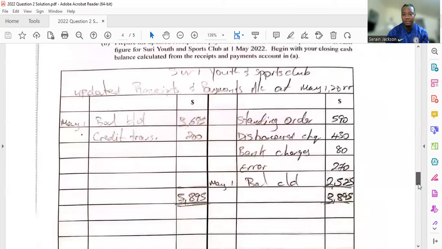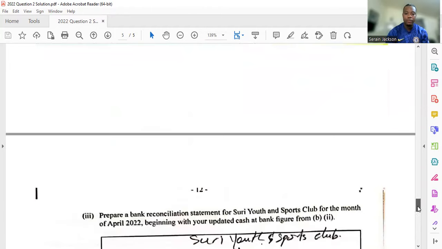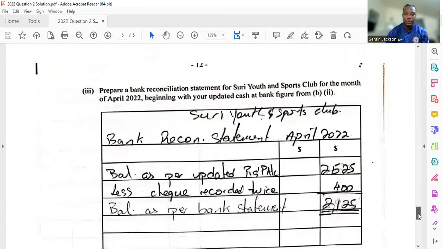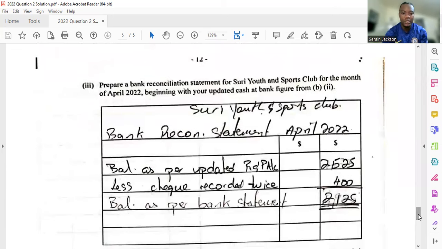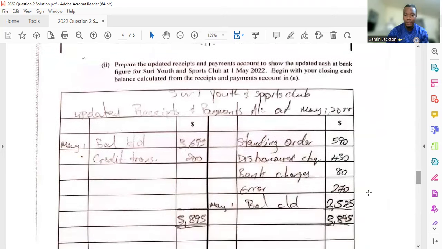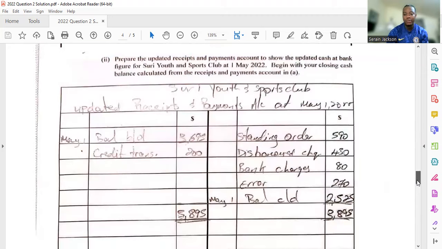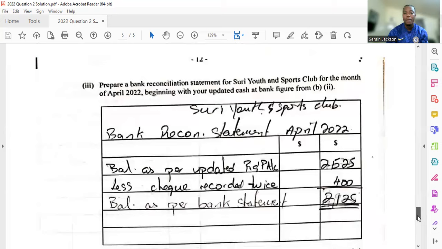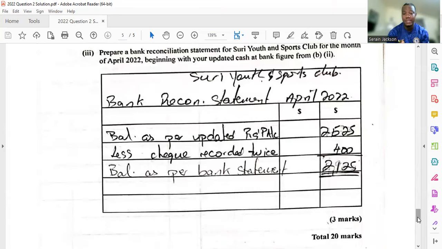So you balance off your receipts and payments account. This is pretty simple still, right? But it takes a lot of analysis, all right? And then we move on to the last part of the question now, right? They're asking us to prepare a bank reconciliation statement for the club. They ask us to start with the updated cash book balance, right? So the updated cash book balance, which is this, 2,525.